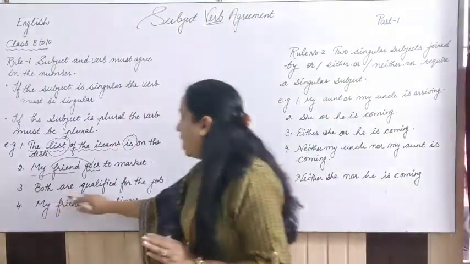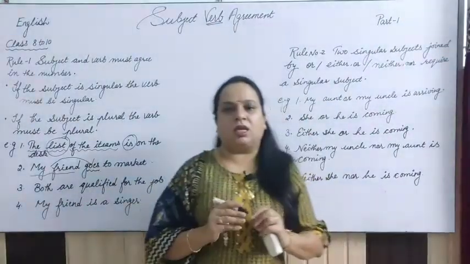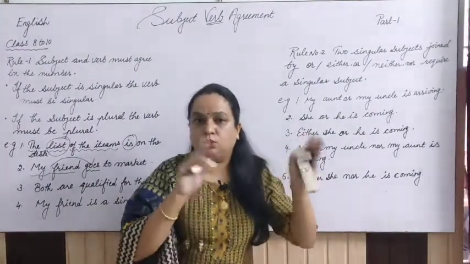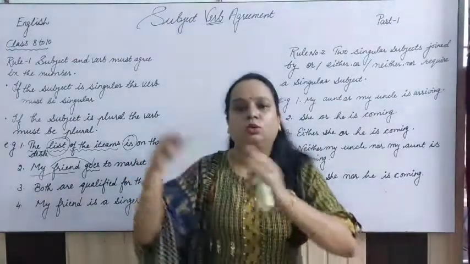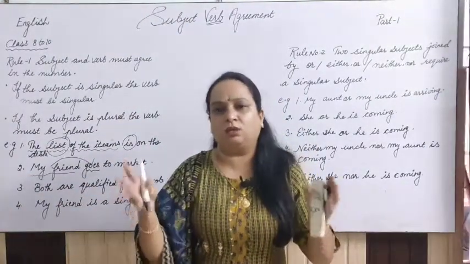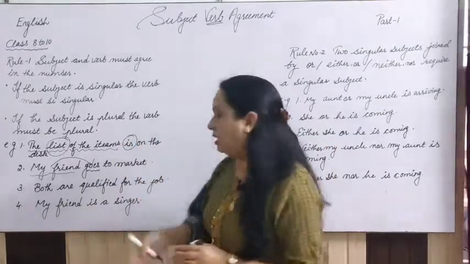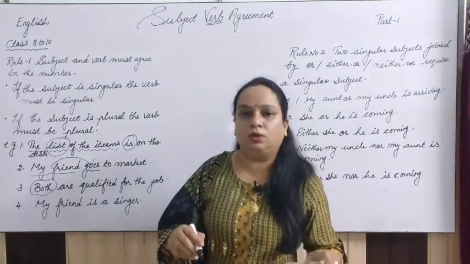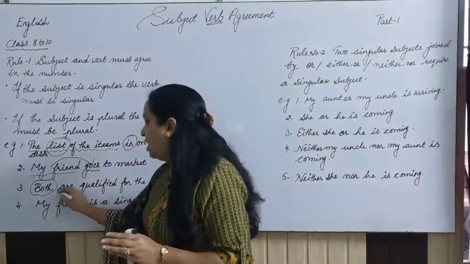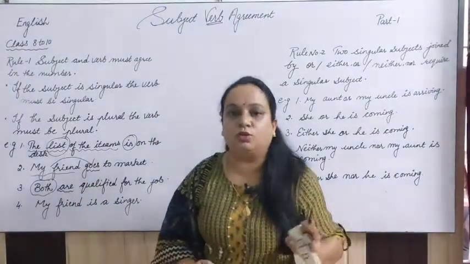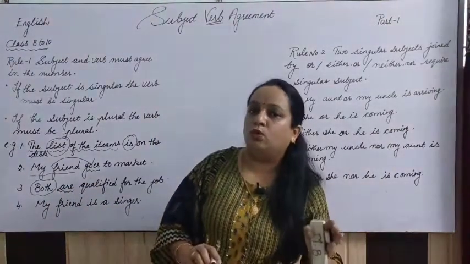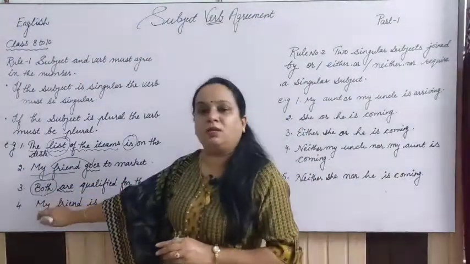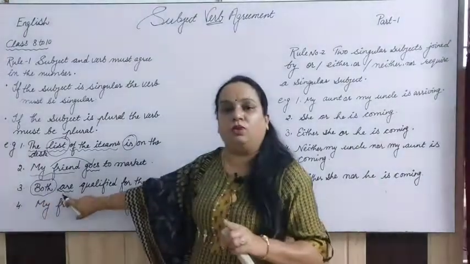Next one is, both are qualified for the job. Now let's see, when we are talking about this word both, what is the meaning of both? Both means both, dono, right? So when we talk about both girls or both boys, or both the candidates or something like that, this word both itself is giving the sense of a plural. So this plural is what? We have to use are with that. We cannot say here both is. It is what? Both are qualified for the job. So this is again the agreement between plural subject and plural verb, right?